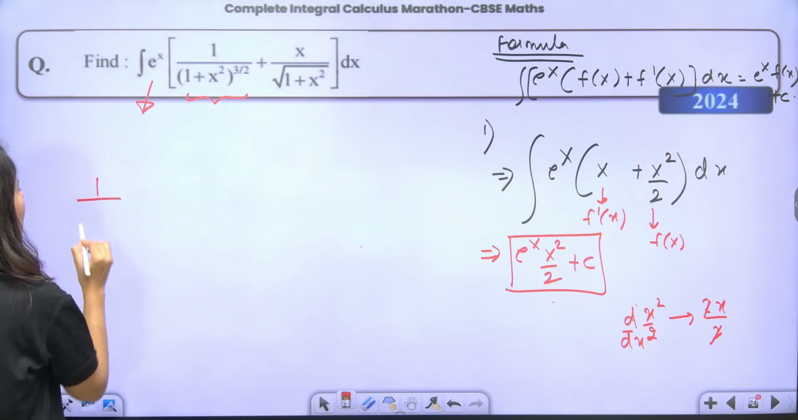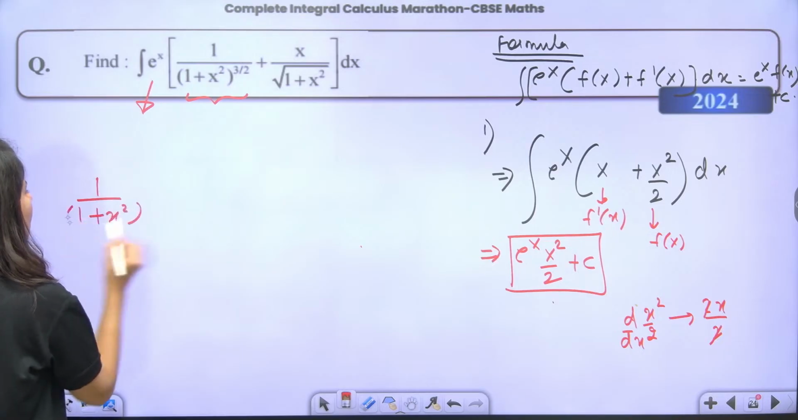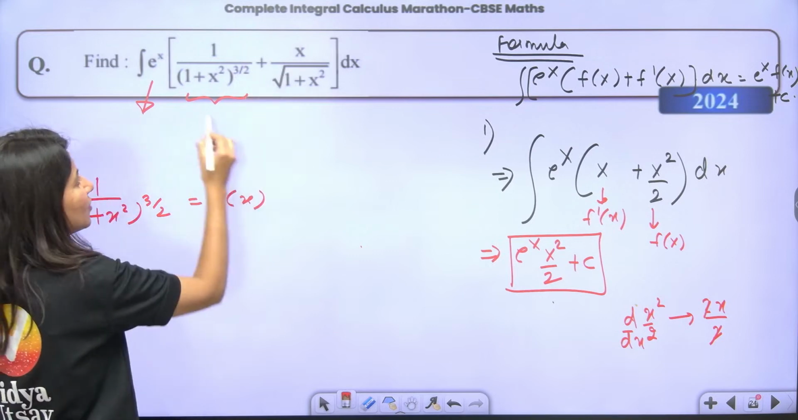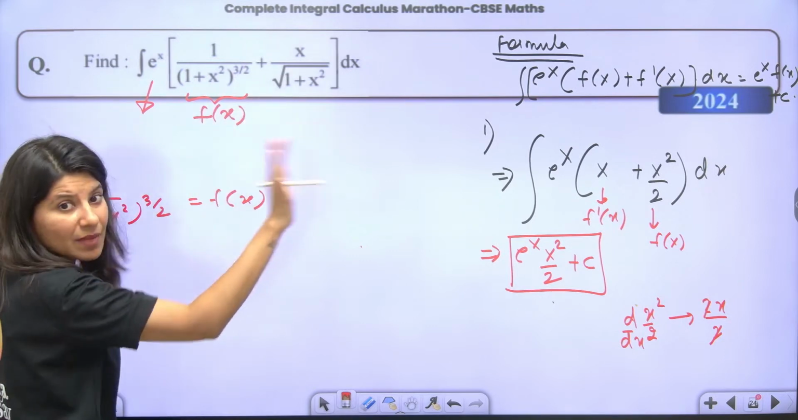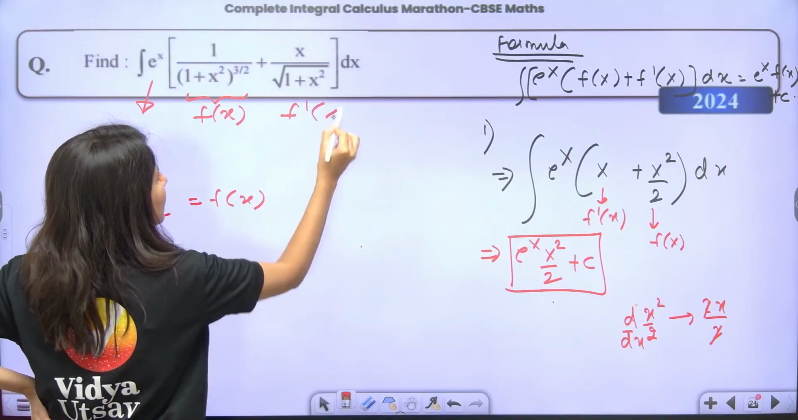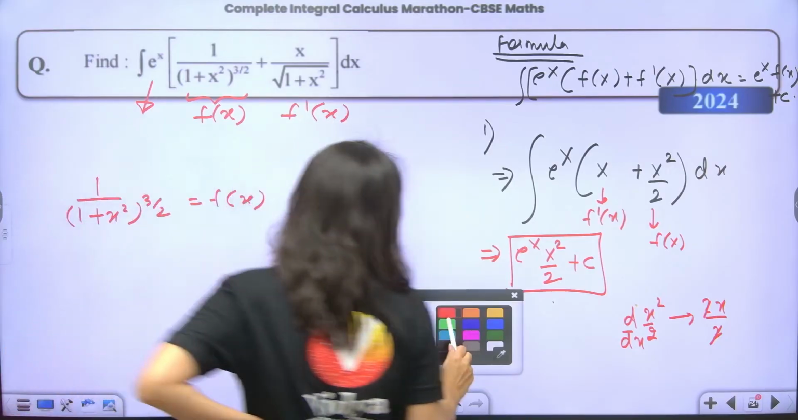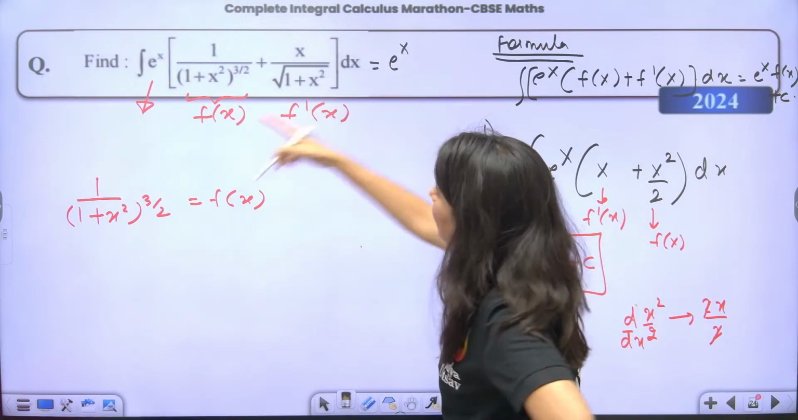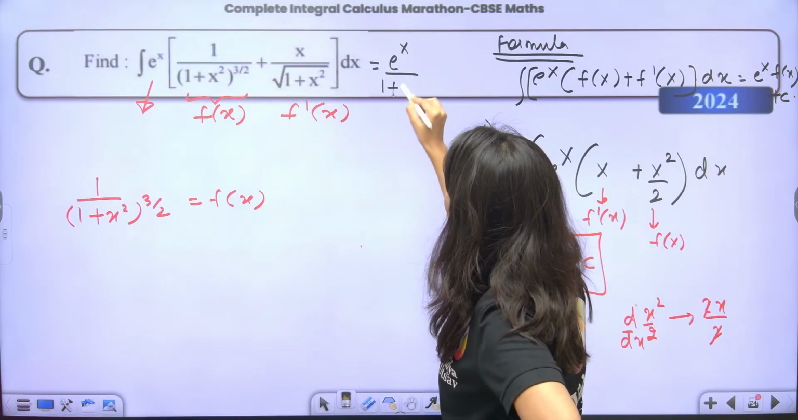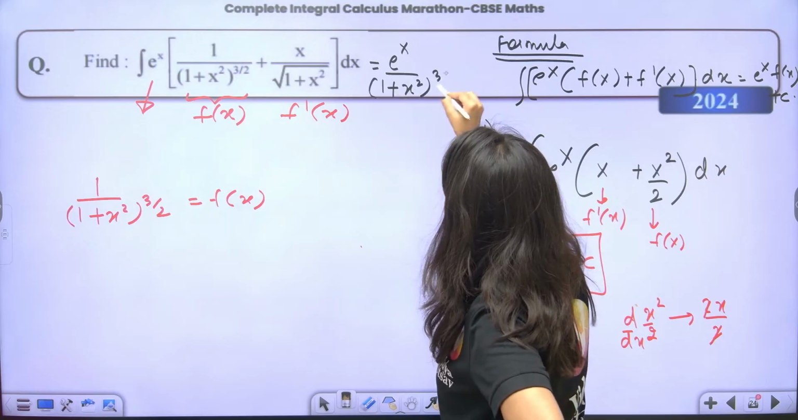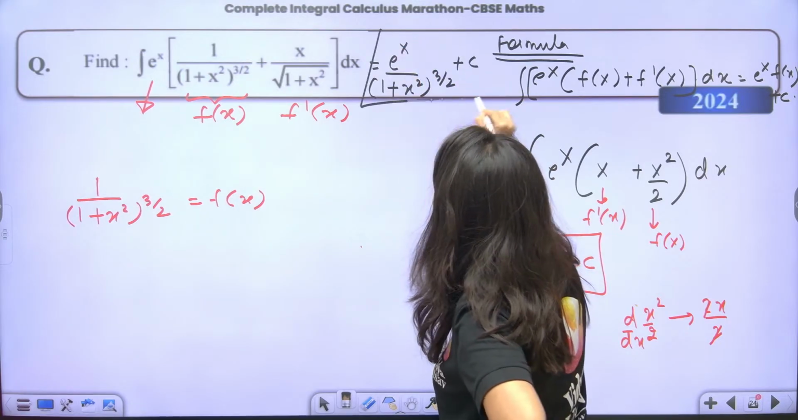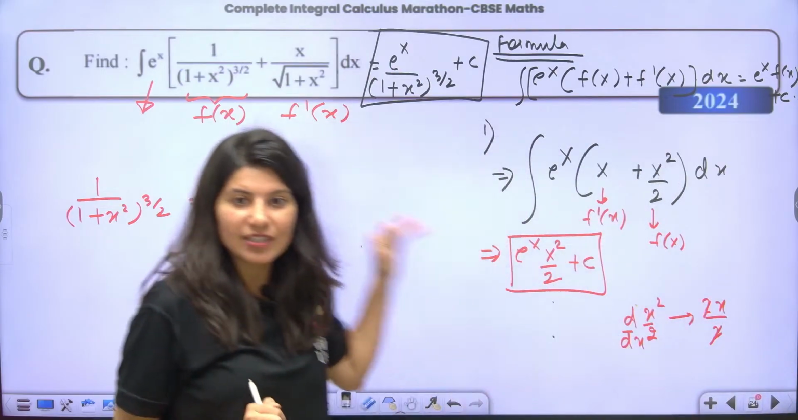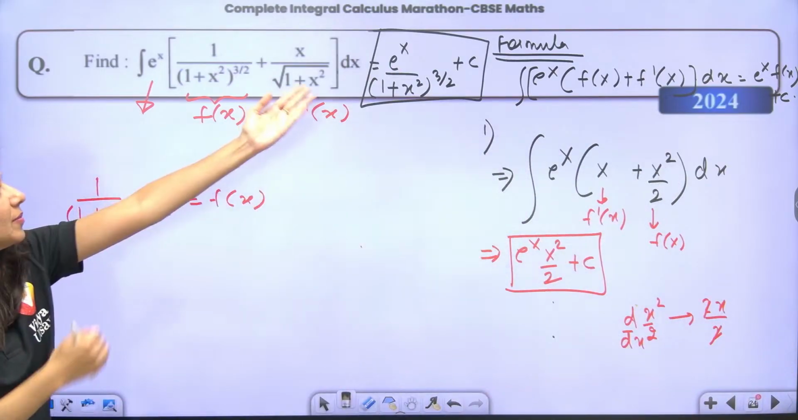1 upon (1 plus x square) power 3 by 2. This is my function. If I differentiate this, this is fx, my guess, and this is f dash x. If I am able to prove it, then my final answer will be e power x fx, so fx is 1 plus x square power 3 by 2, plus c. This is my final answer, I just need to verify it. If this is true, this will be my answer.